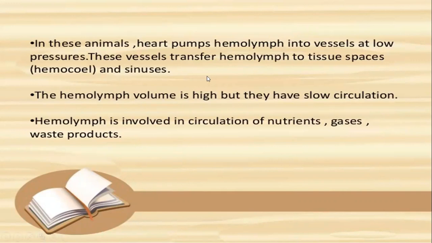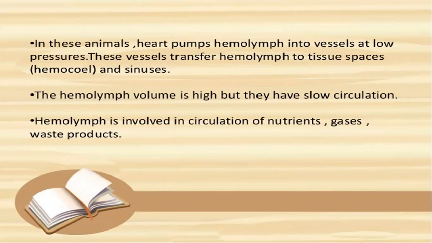In these animals, the heart pumps hemolymph into the vessels at low pressure. These vessels transfer hemolymph to tissue spaces and sinuses. Tissue spaces are also called hemocoel. The hemolymph volume is high, but circulation is very low, slow.